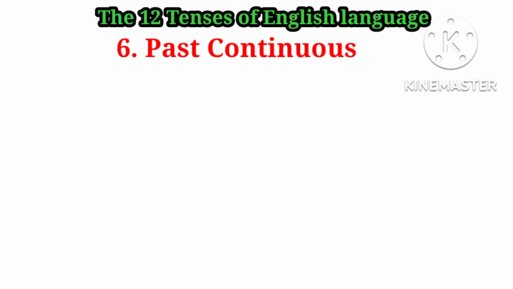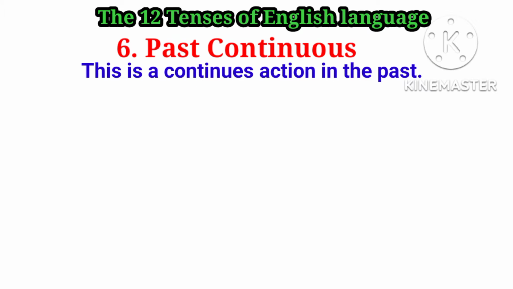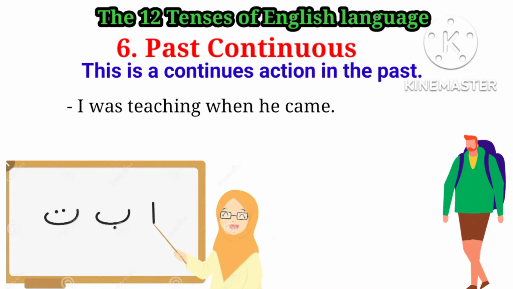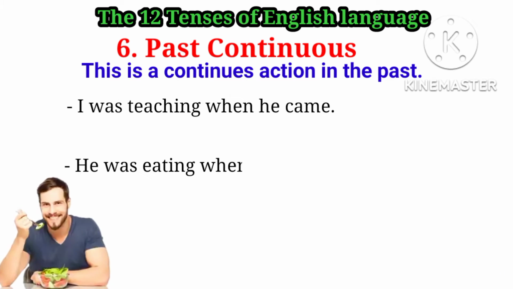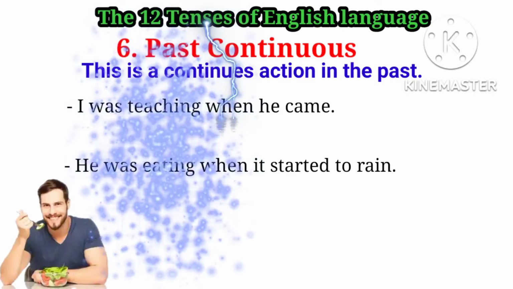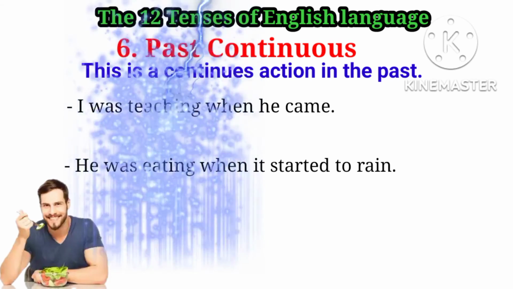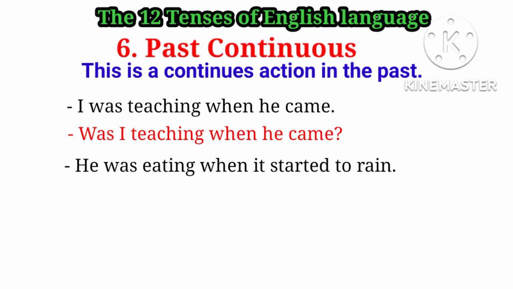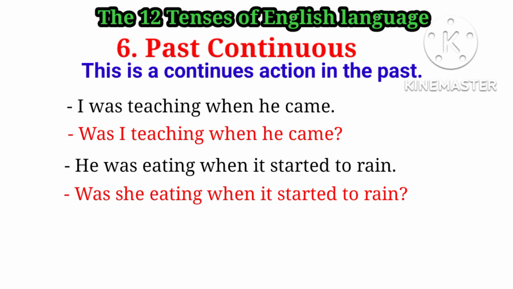Past continuous. Past continuous is a continuous action in the past. So for you to make this, you can now say I was teaching when he came, or he was eating when it started to rain. So this one is a continuous action in the past. So you can switch the auxiliary verb. You can now say was I teaching when he came, or was she eating when it started to rain?